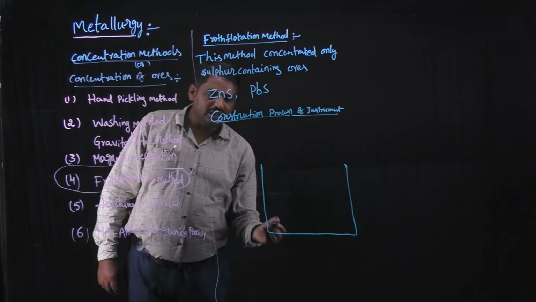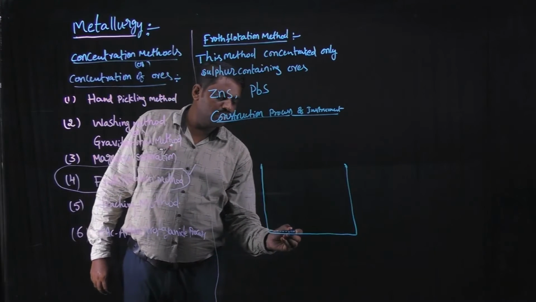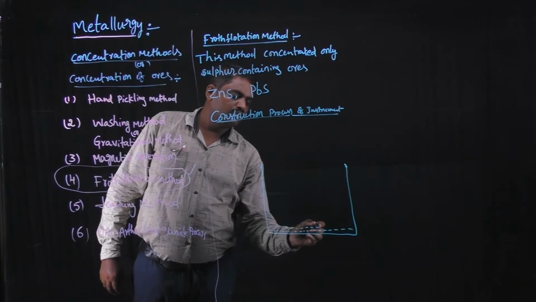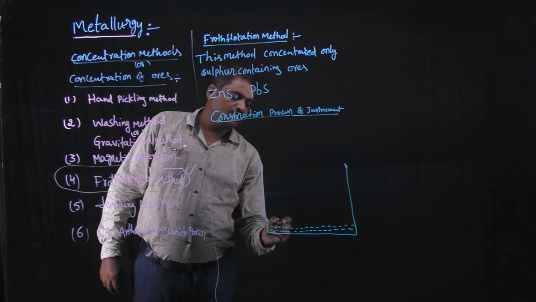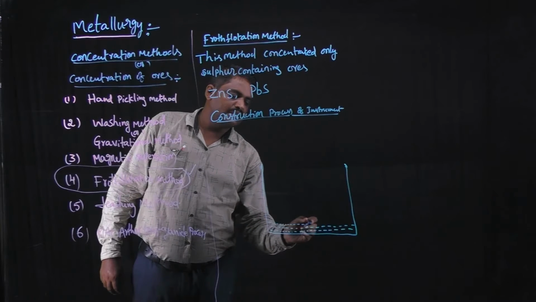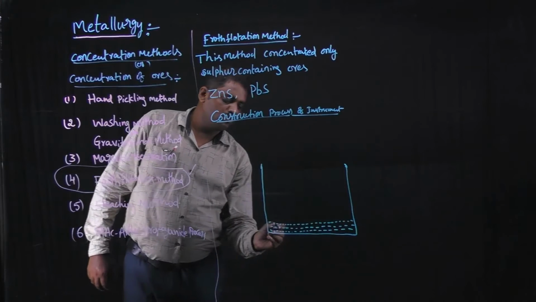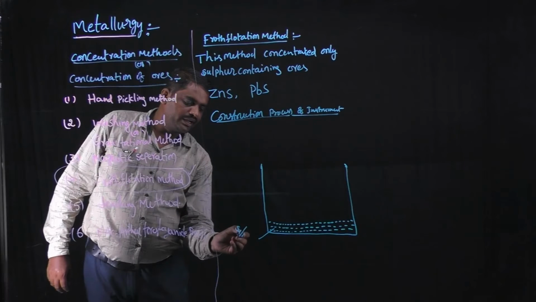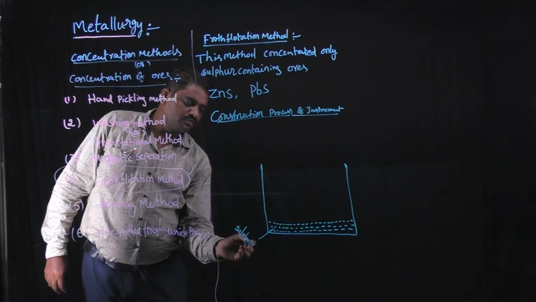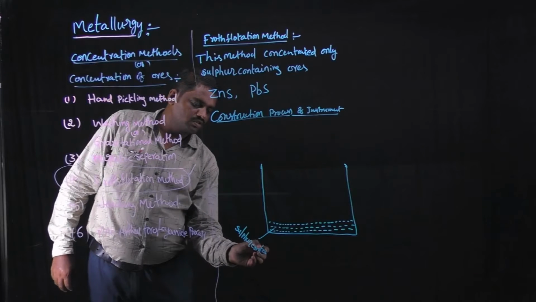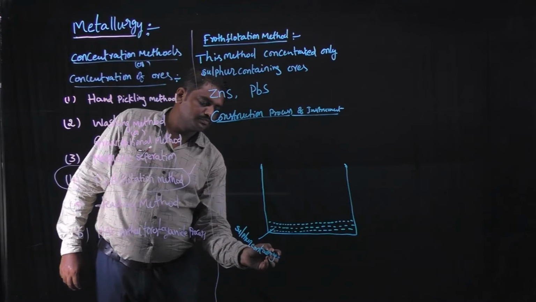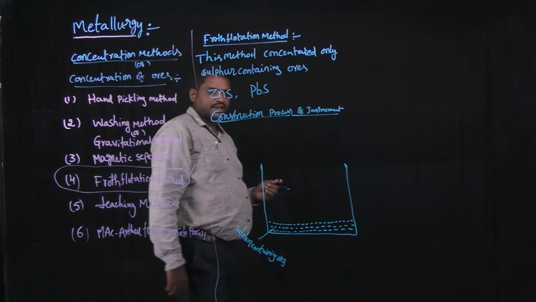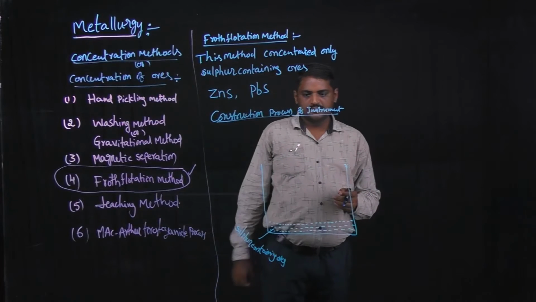This beaker contains pure sulfur containing ores. These dots indicate sulfur containing ores.